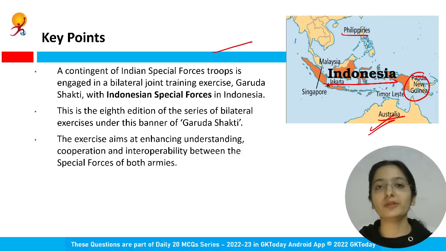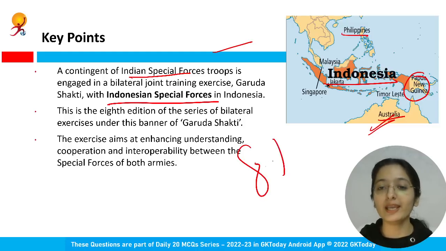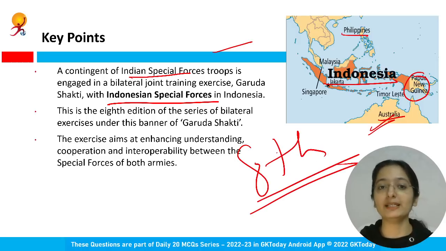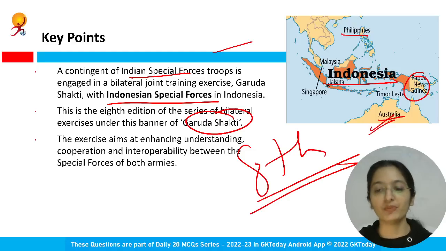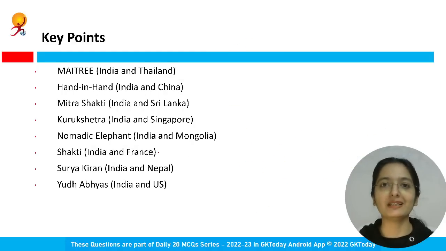So as you know now, it is a bilateral joint training exercise, Garuda Shakti, between the Indian Special Forces and Indonesian Special Forces. It was the 8th edition of this bilateral exercise. Obviously the aim. What is the aim of this exercise? Enhancing the understanding and cooperation between both the countries, between both the armies, the special forces, their interoperability, right? Every exercise has such an aim. So I think now this thing is very clear.